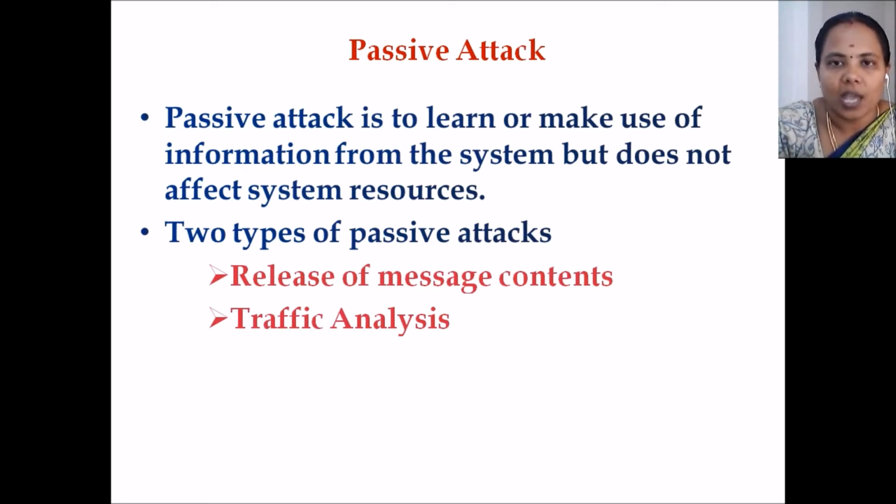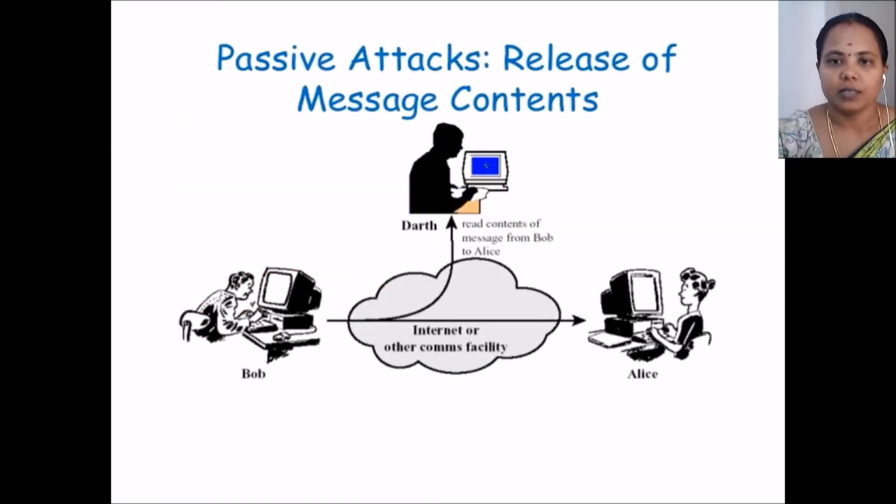In this we are going to learn about two different passive attacks: release of message contents and the second one, traffic analysis. Let us see with a diagrammatic explanation. The first one is release of message contents. It can be easily understood: a conversation by mobile or telephone, or an email message transferred from one person to another in a confidential manner, is relevant to the release of message contents.